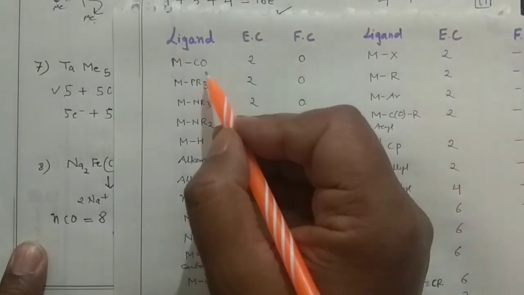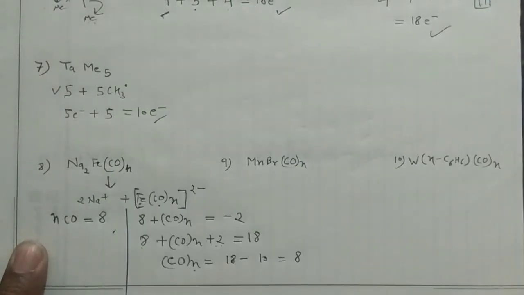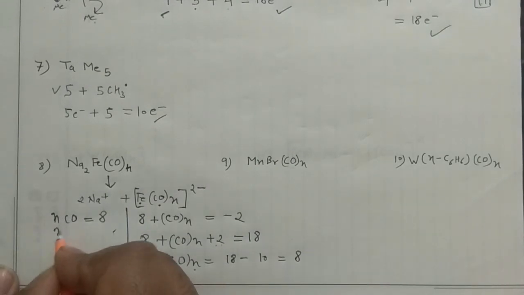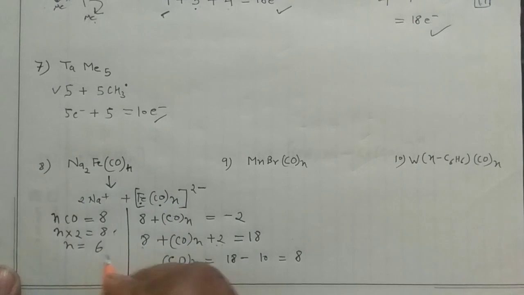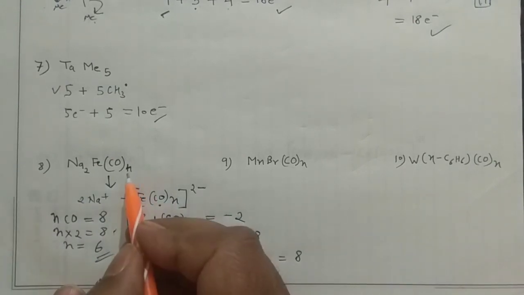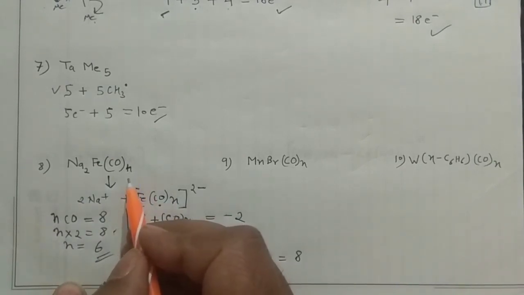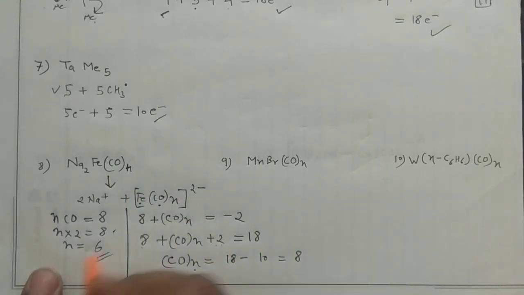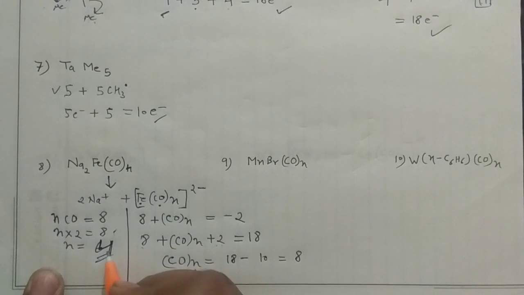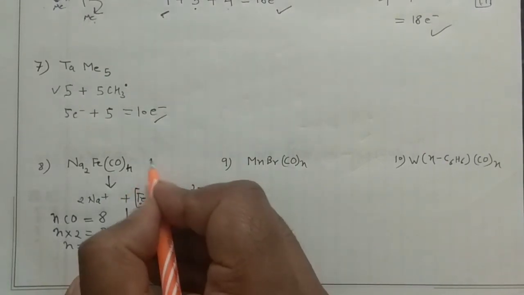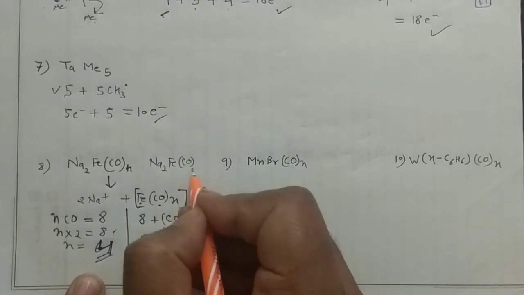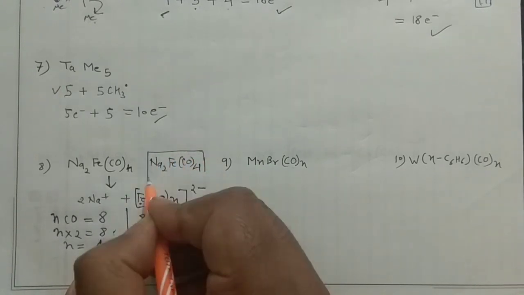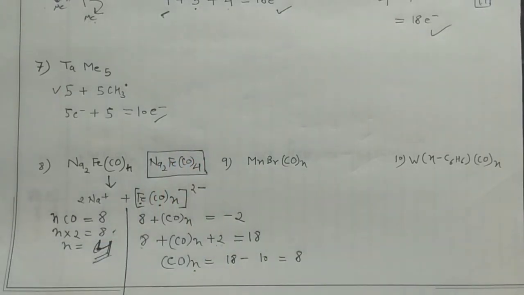Again you can see 2 electrons by the carbonyls. So in that case you can write n multiplied by 2 equals 8 and n equals 6. Okay, so your formula in that case would become, sorry, not 6, 2 4s are 8, very sorry, it is 2 4s are 8. Okay, so this is 4. So you can write this compound as Na2Fe(CO)4. So you may have these problems also in your examination.